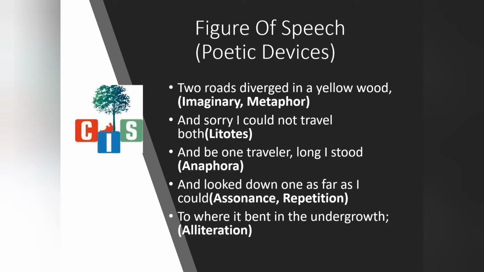Two roads diverge in a yellow wood. Now here the poet has described that two roads diverge in a yellow wood. Here the poet has said that this wood means forest. Yes, this yellow wood is diverted into two ways. The same way life is also diverted into two ways. So this is something of the imagination of the poet. So in that way we can say it is imaginary. The figure of speech imagery is also used in this line.